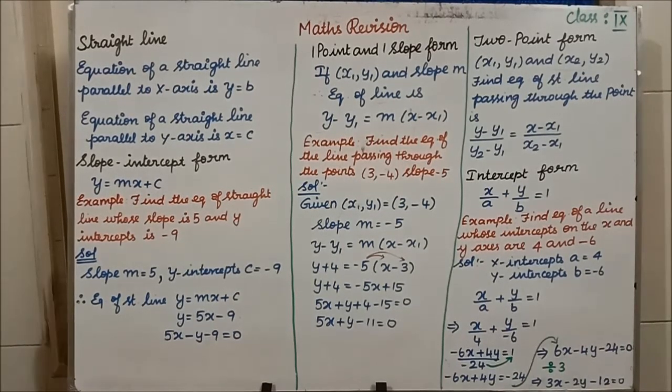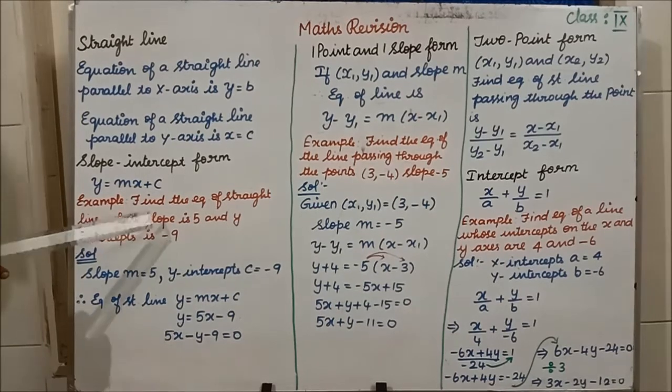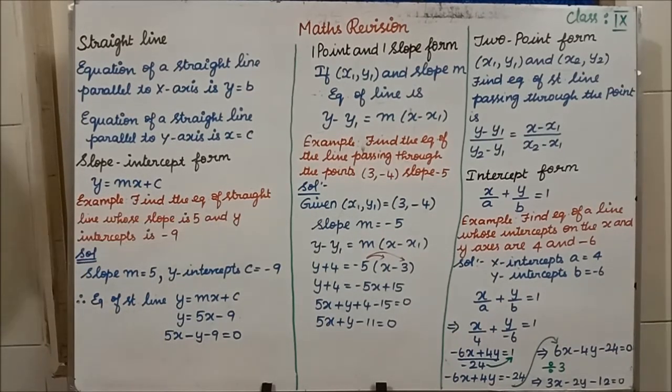Then the next concept is slope intercept form. When they are given one slope and they are giving you the intercept, intercept is nothing but constant c. When they are giving one intercept, what formula you have to apply? y equal to mx plus c. I told you whenever we are talking about slope, you have to take it as m. So we denote it by small m, isn't it? Here in the find the equation, EQ dot means short form I have written equation.